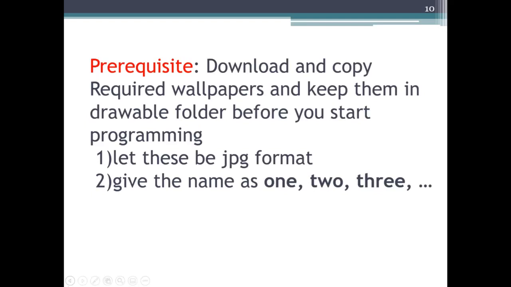Okay, let us download and keep. A few means I generally keep only three for this example. Three different jpg wallpapers you download from Google, and then give the names 1, 2 and 3 and store them in jpg format.